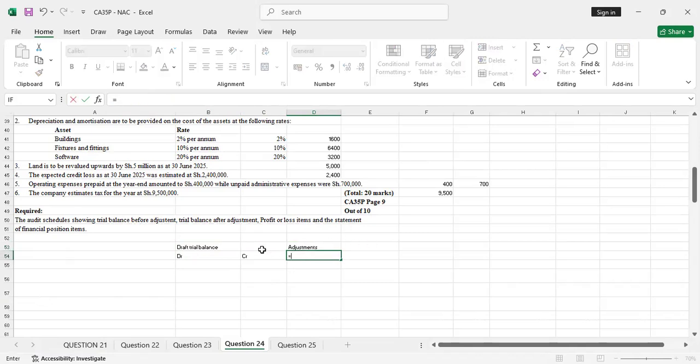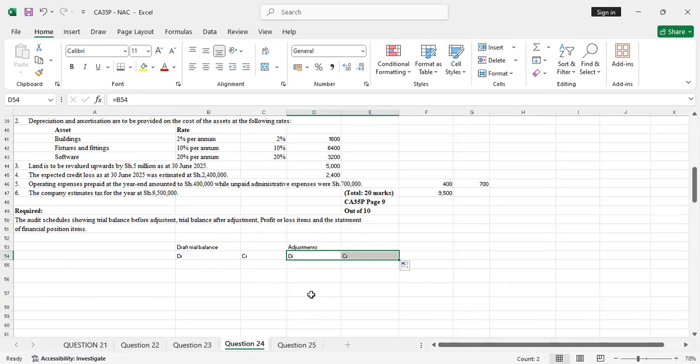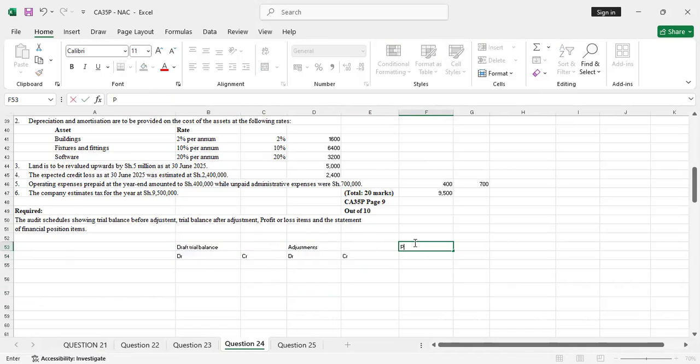We'll also have the same items, the debit and the credit side. Then we'll have what here? We'll have the profit or loss items. Also they're supposed to have the same arrangements. I'll just drag from here.